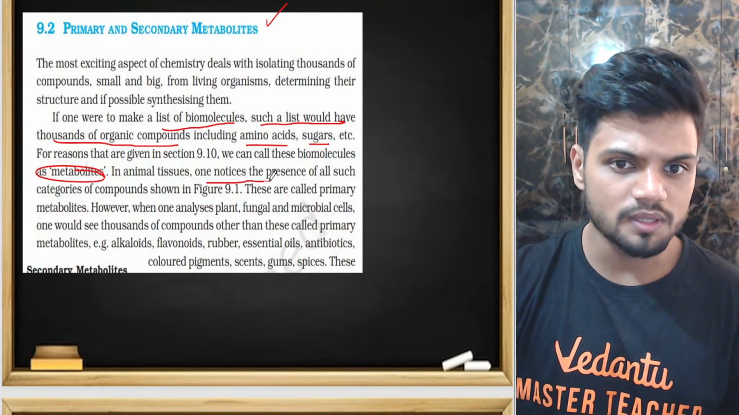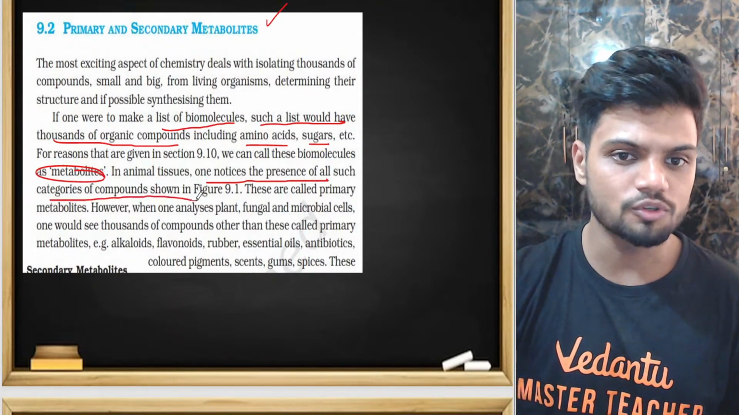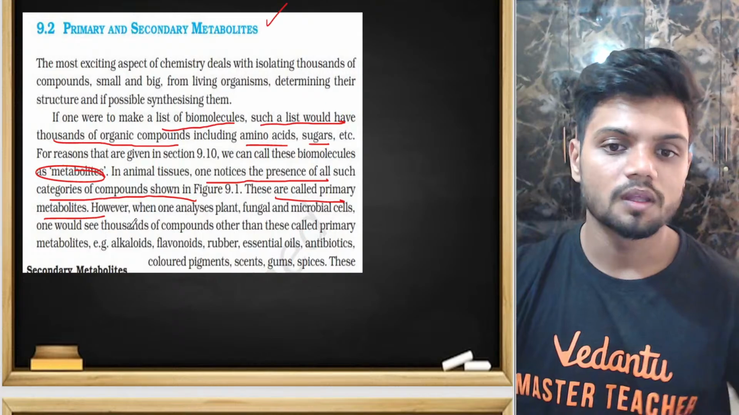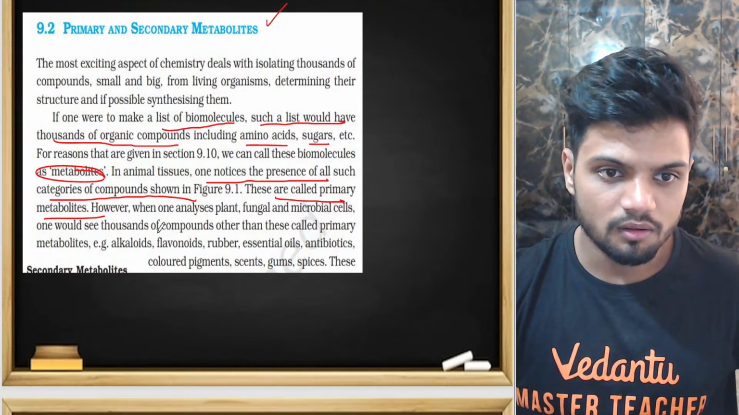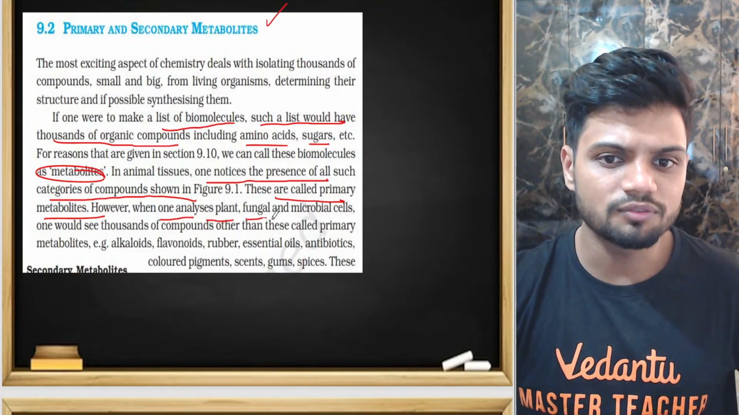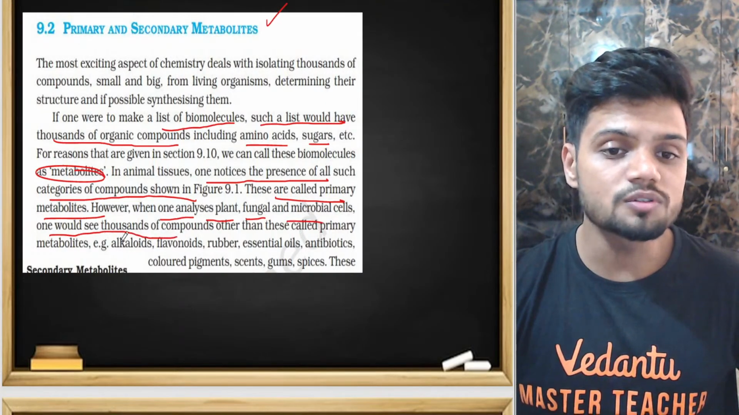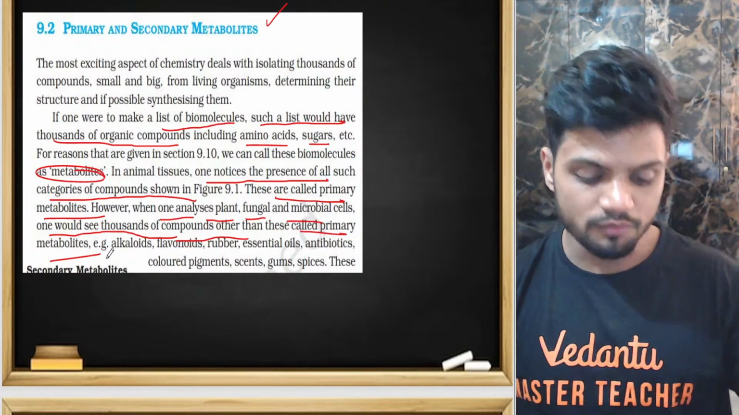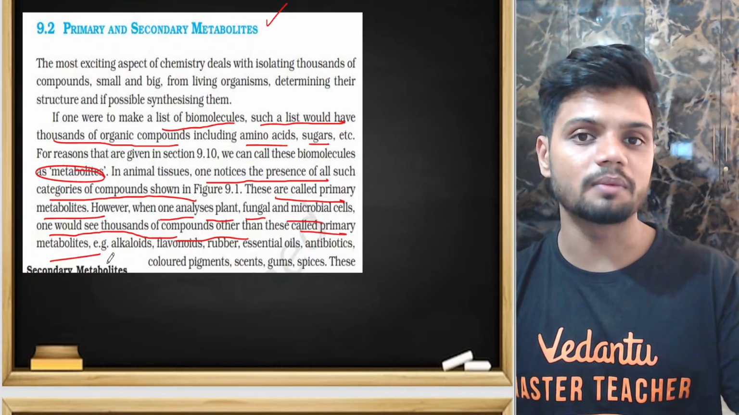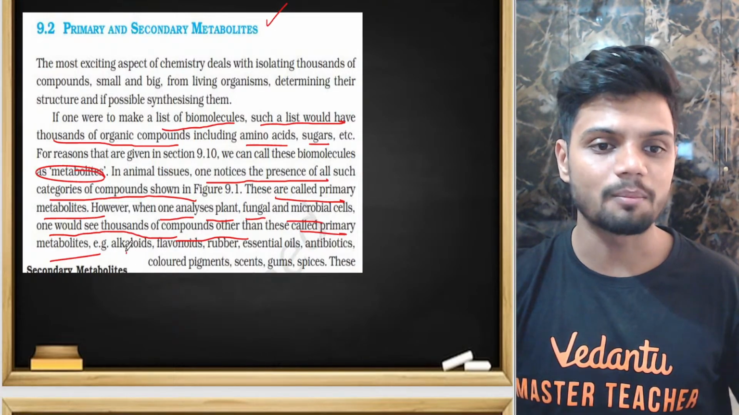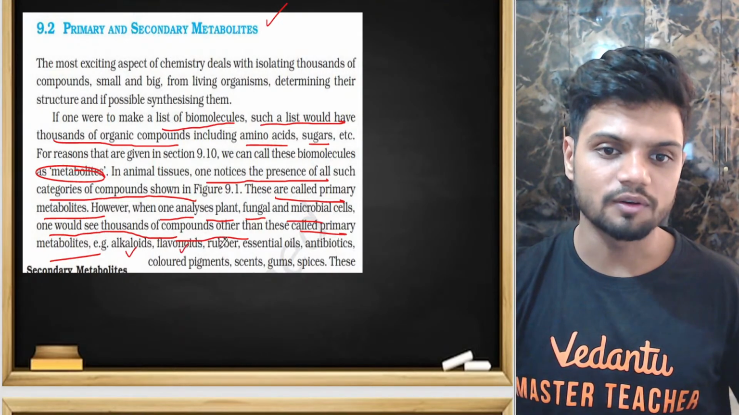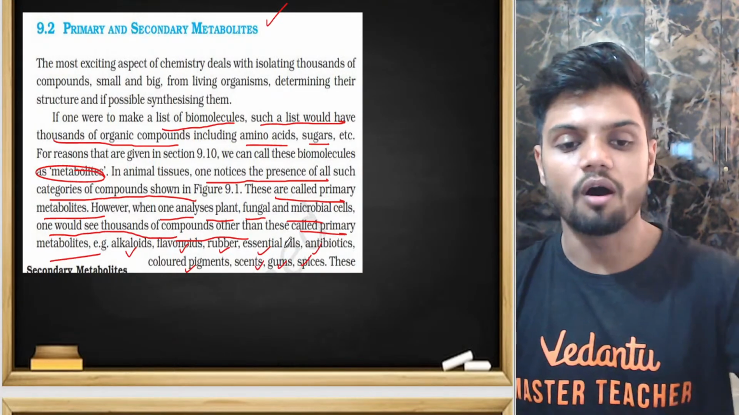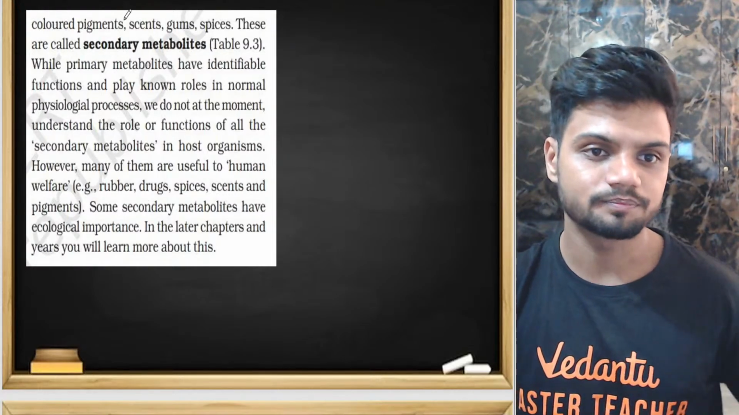In animal tissues, one notices the presence of all such categories of compounds. These are called primary metabolites because they are required by the plant for development and growth. However, if one analyzes plant, fungal and microbial cells, one would see thousands of compounds other than the primary metabolites also present. These are called secondary metabolites. Examples are alkaloids, flavonoids, rubber, essential oils, antibiotics, colored pigments, scented gums and spices. All of these are secondary metabolites.